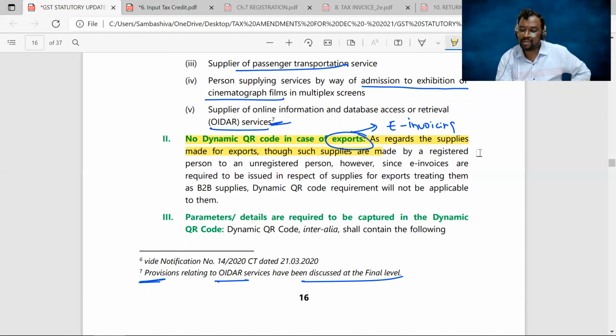As regards supplies made for export, such supplies are made by a registered person to an unregistered person. However, since e-invoices are required in the case of exports, as exports are treated as B2B supplies, dynamic QR code is not applicable. E-invoicing provisions are applicable, right? So dynamic QR code provisions are not applicable.